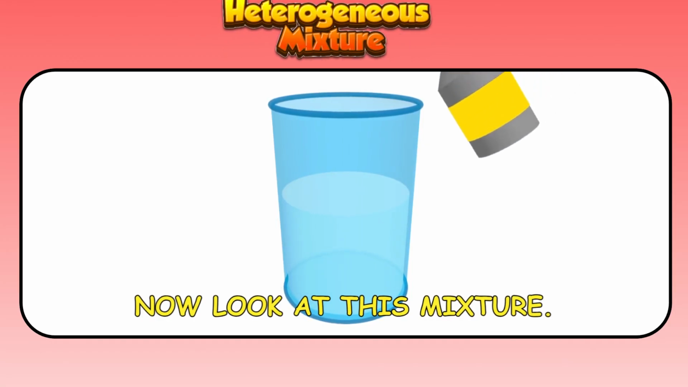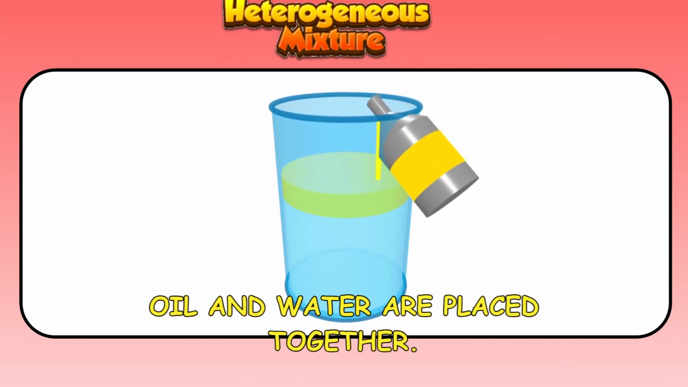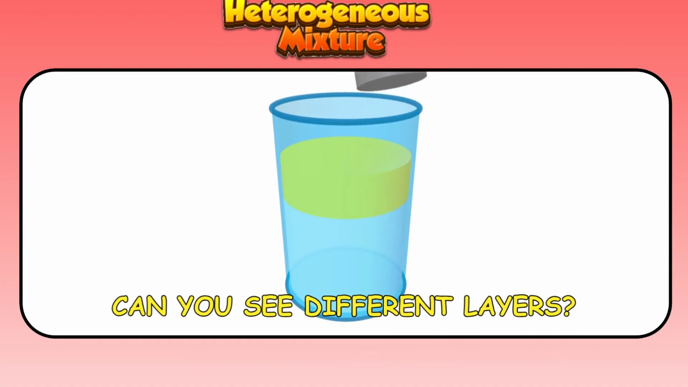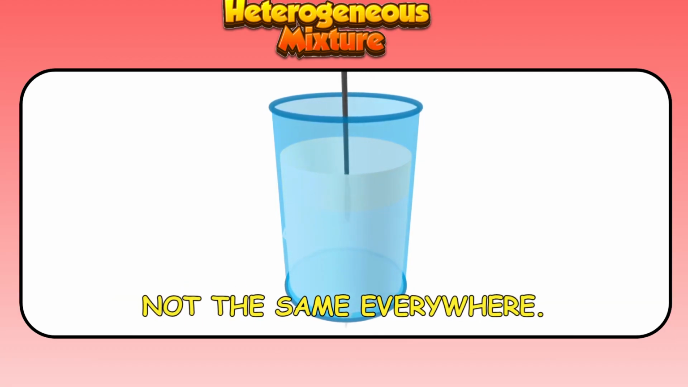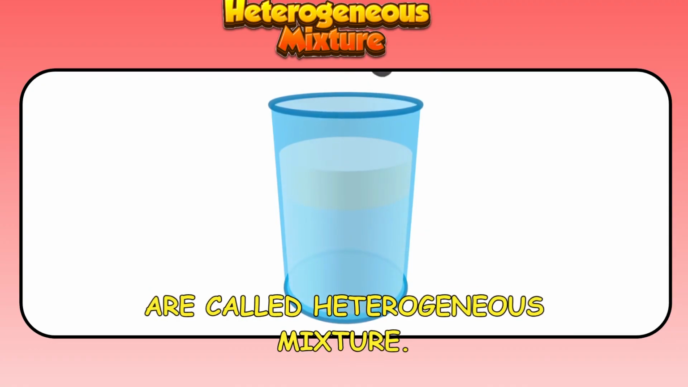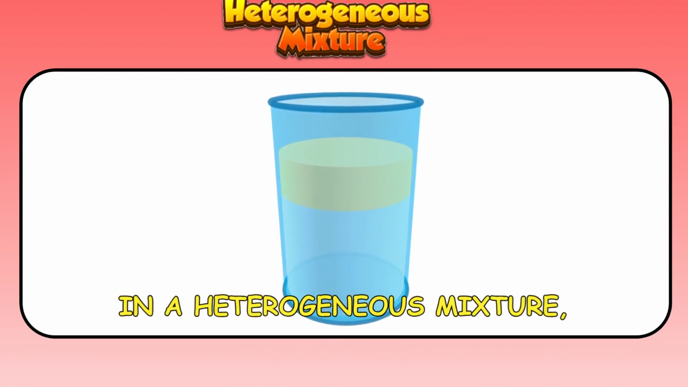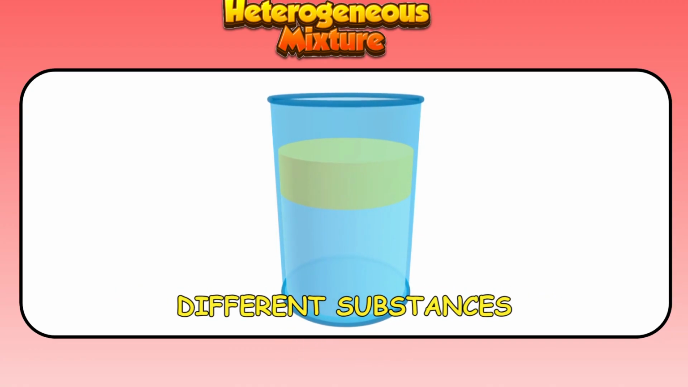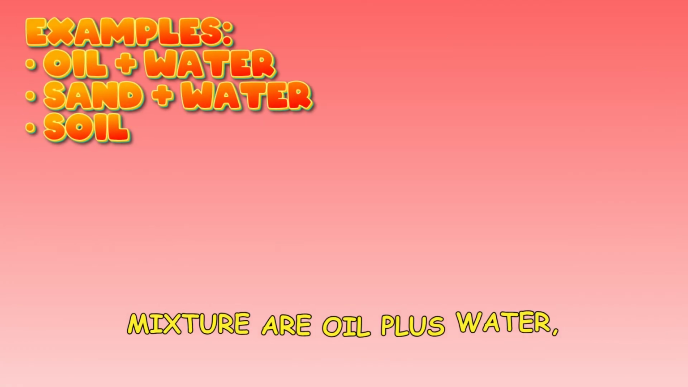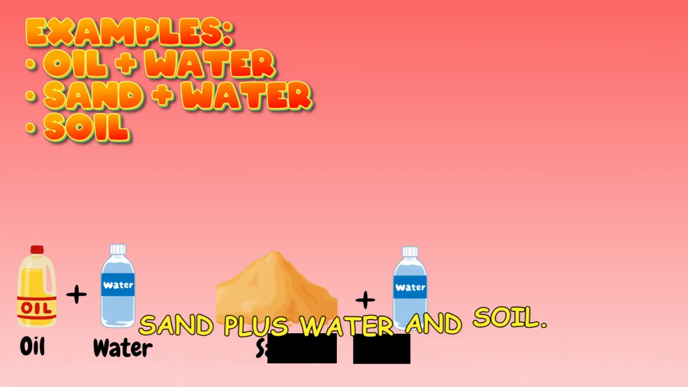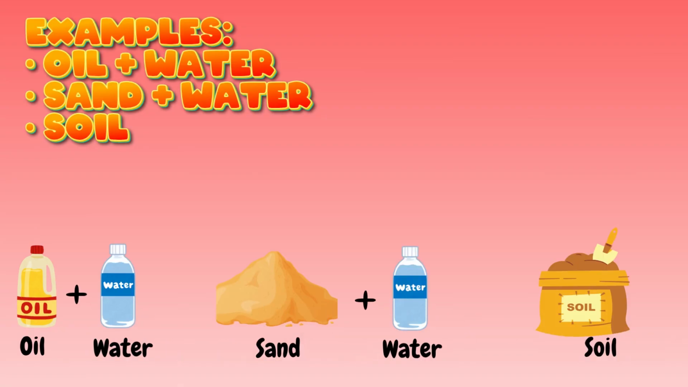Now look at this mixture. Oil and water are placed together. Can you see different layers? Yes, the composition is not the same everywhere. Such mixtures are called heterogeneous mixtures. In a heterogeneous mixture, different substances can be seen separately. Examples of heterogeneous mixture are oil plus water, sand plus water, and soil.